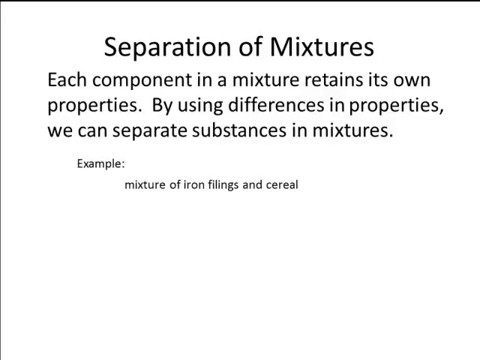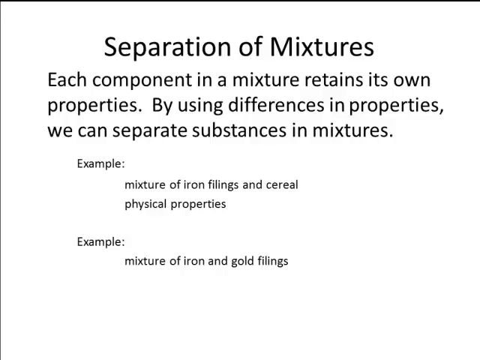Because they retain all their own properties, we can use these properties to actually separate out these substances. For example, a mixture of iron filings in cereal. If you look at iron fortified cereal, the way they fortify it is they throw small pieces of iron into the cereal. Your body can break down the iron with your stomach acids into a usable form, but it's actually iron mixed with the cereal. So we can use a physical property to separate those two. We can use a strong enough magnet to separate out the iron filings from the cereal. That's an example of using a physical property to do a separation.